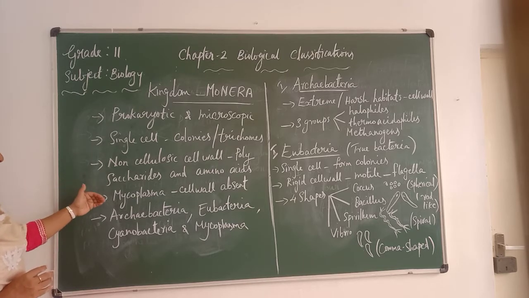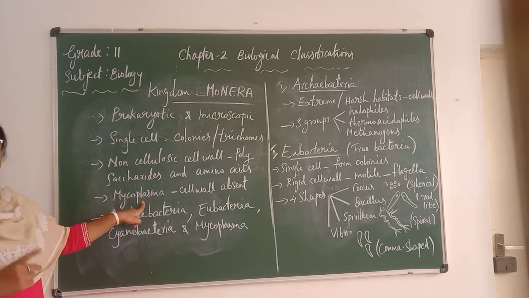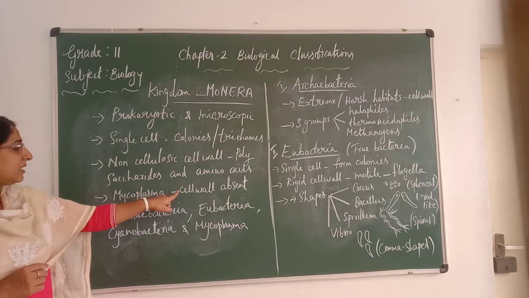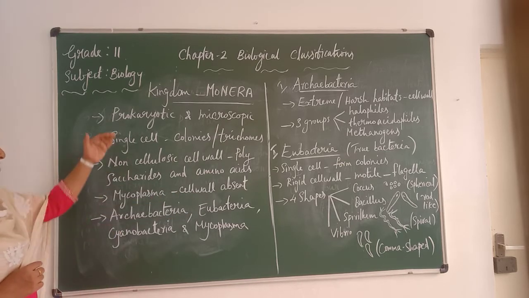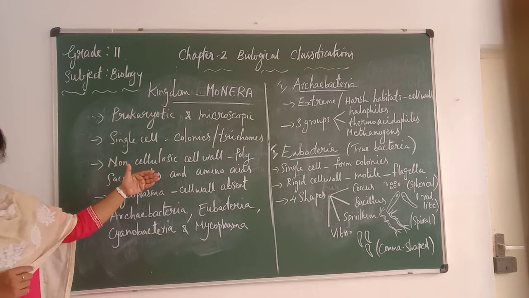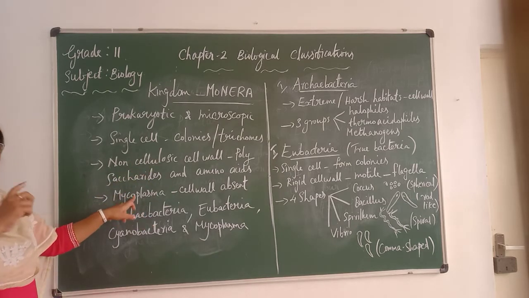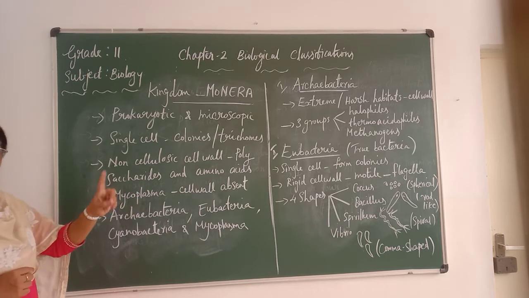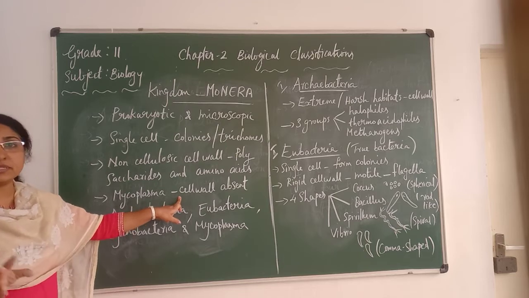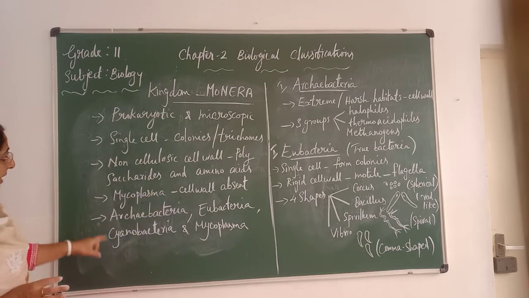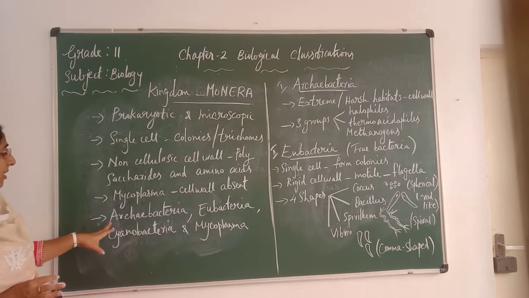There is one more group that comes under Monera, that is mycoplasma, which I will teach later. In this group the cell wall is absent. Clear? So most of them have a cell wall, not made up of cellulose but of polysaccharides and amino acids. But mycoplasma, which comes under Monera, is the one exceptional case where the cell wall is absent.